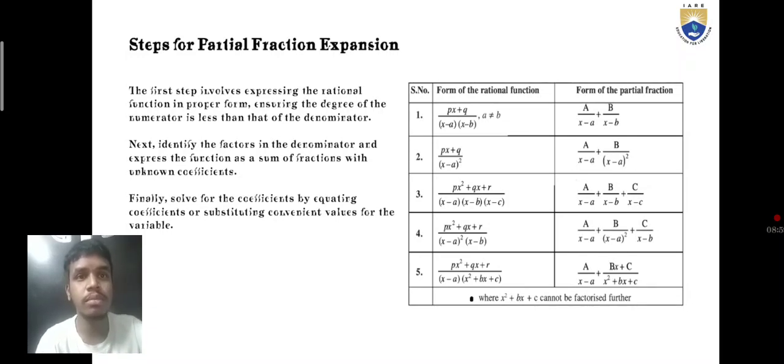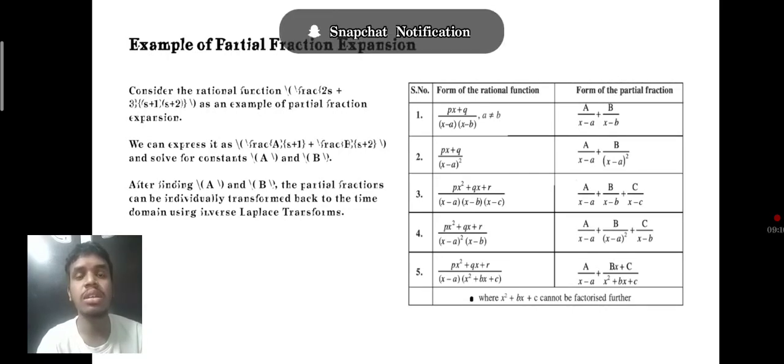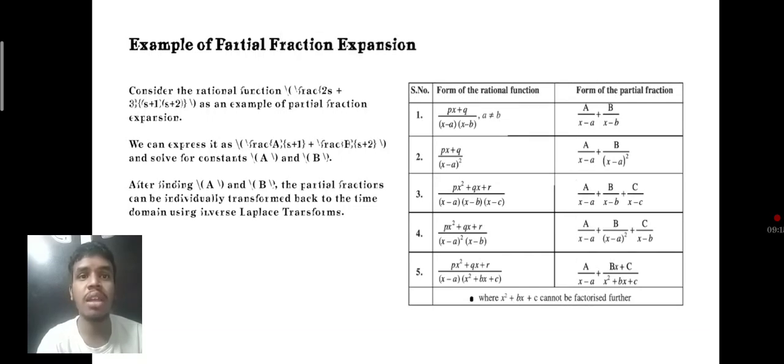Coming to the next one, sir, examples of partial fraction expansion. Here are two tables, and the conditions are considered for the rational functions. As an example of partial fraction expansion, we can express it as A by (x minus a) plus B by (x minus b) and solve for constants A and B. After finding A and B, the fractional functions can be written individually.